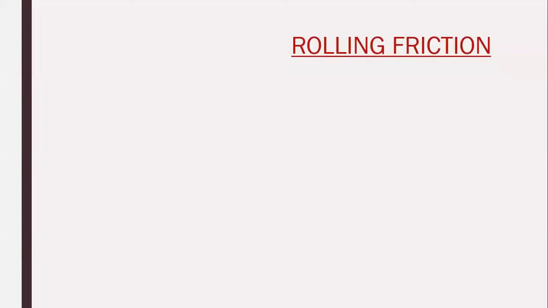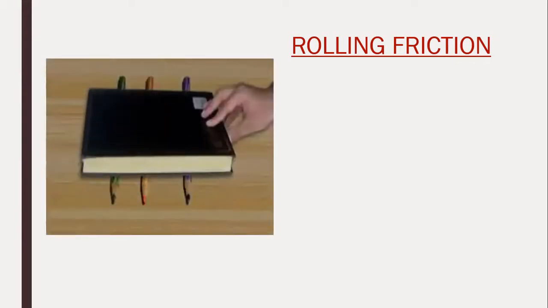Let us perform an activity to understand what is rolling friction. It is a very simple activity. By looking at this picture, you might be able to do this activity in your home itself. What you have to do is just take a few pencils like shown in this picture, which should be in cylindrical shape. It should not have any pattern like a triangular shape or anything else. It should be a perfect cylindrical shape.